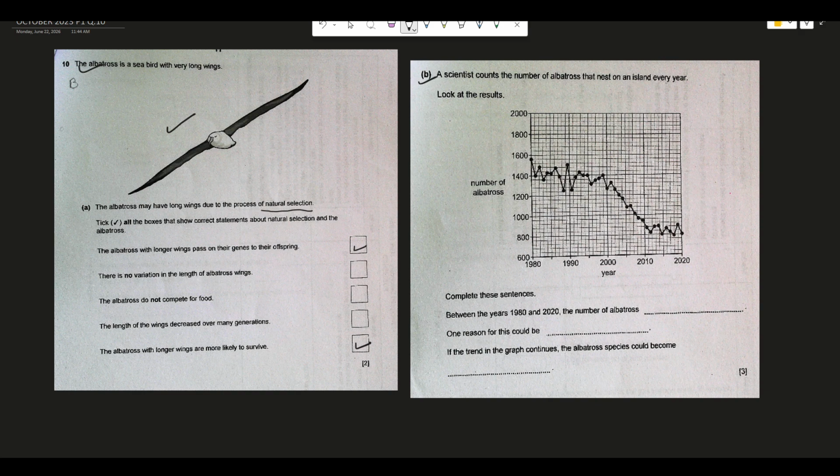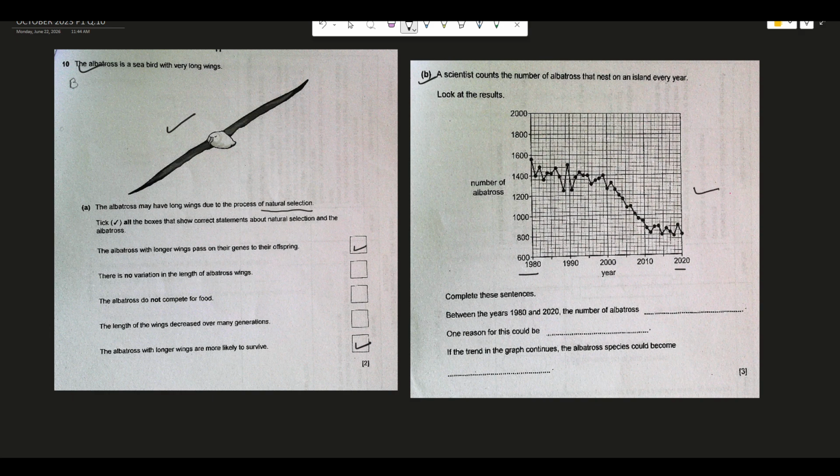So from 1980 to 2020, every year, there was one scientist who was counting the number of albatross birds nesting on some island. Every year he was keeping a watch on that, and he made a graph of this sort.